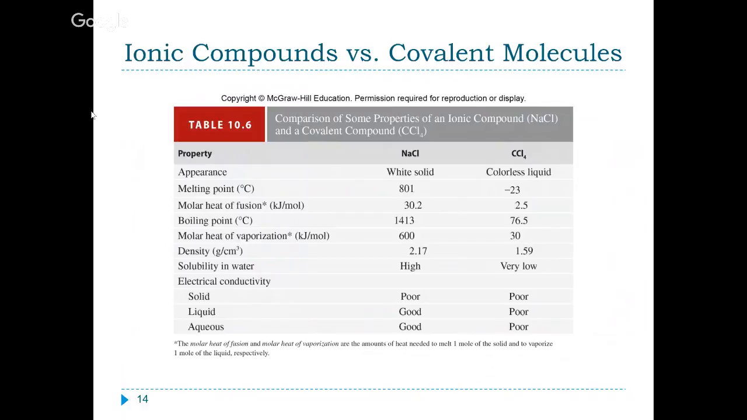And then as far as electrical conductivity goes, when you dissolve an ionic compound into water, it's going to conduct electricity really well. As a solid, it won't, but if you melt it and you have molten sodium chloride, it also becomes a good conductor of electricity, whereas your covalent compounds have very poor electrical conductivity because there's no ions there to carry an electrical current.